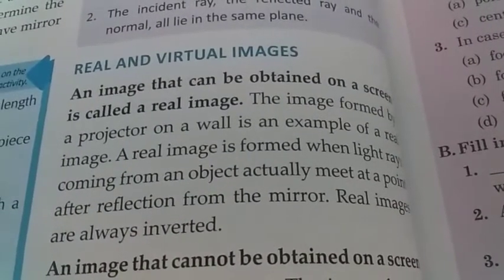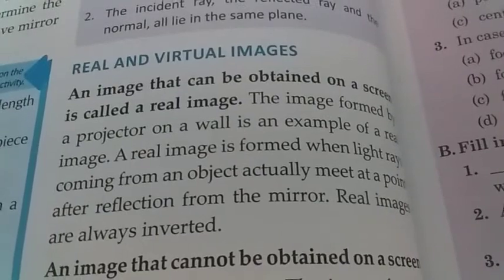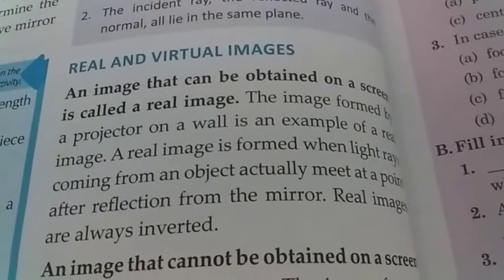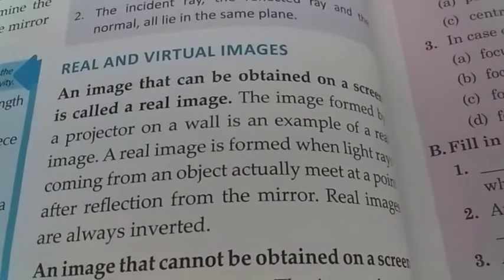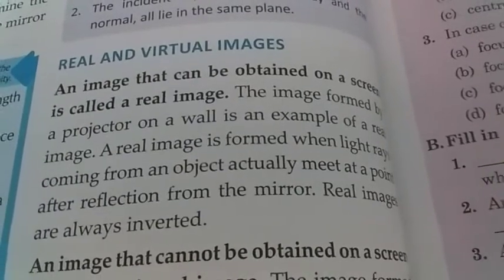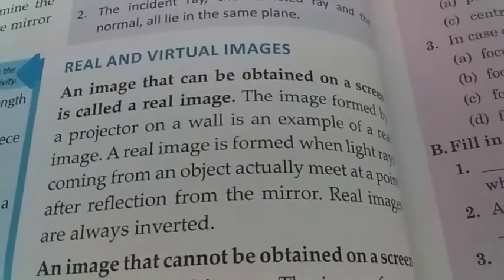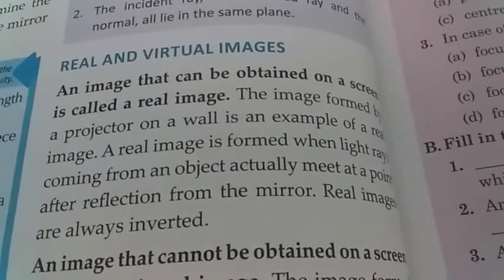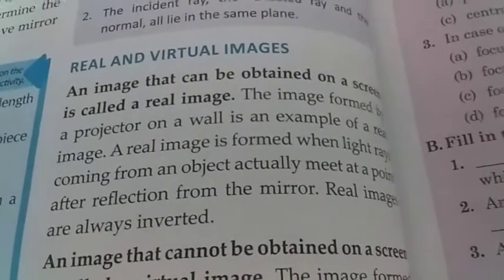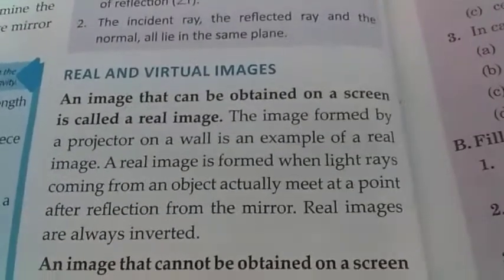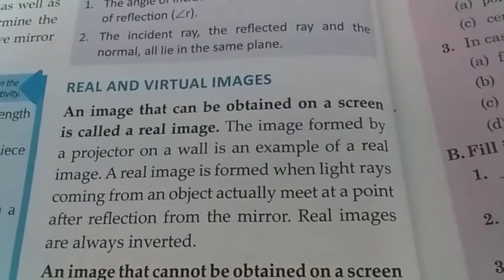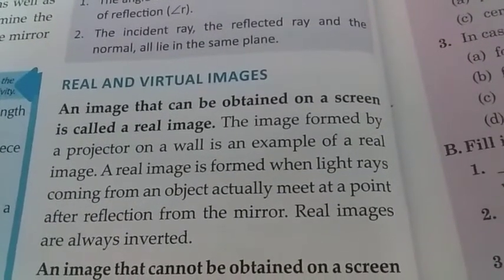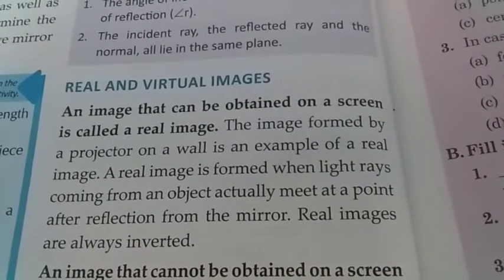So we have done spherical mirrors and now we are going to see what are real and virtual images. Now an image that can be obtained on a screen is called a real image. The image formed by a projector on a wall is an example of a real image.